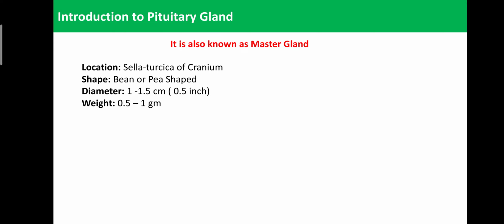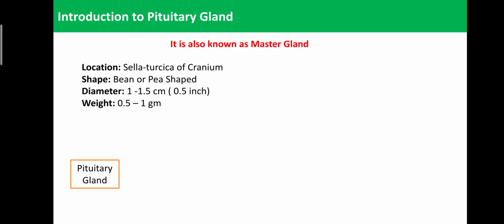Regarding weight, it is just around 0.5 to 1 gram, but it can control all the physiological actions of the body with the help of various glands. So for that reason also, the pituitary gland is known as the master gland.